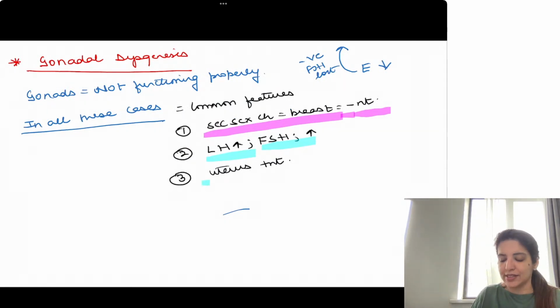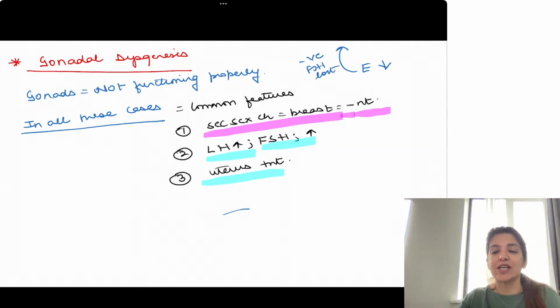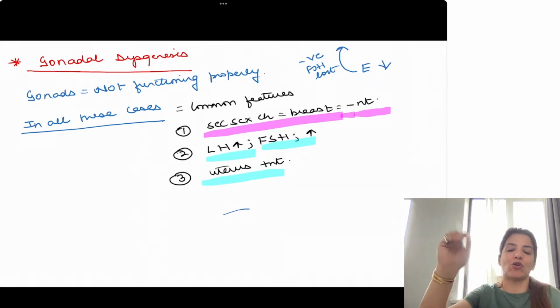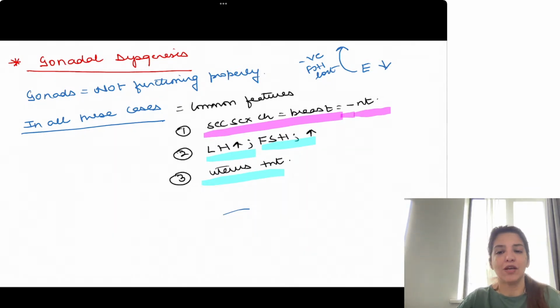Right? And in all these cases, uterus will be present. That's a common feature of all gonadal dysgenesis. Secondary sexual characteristics are absent because they have decreased estrogen. Because they have decreased estrogen, the negative feedback on LH and FSH is gone. So there will be increased LH and increased FSH. And uterus will be present in all these patients.